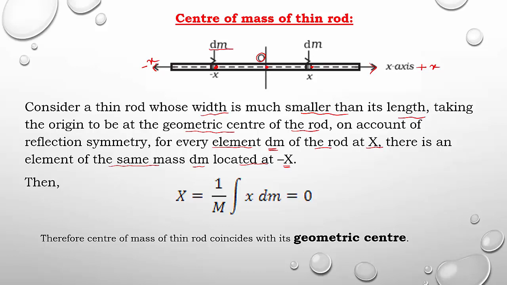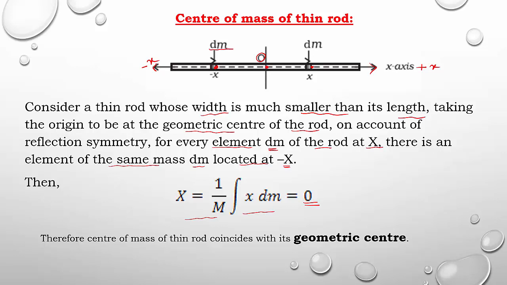That's why for every element dm of the rod at x, on account of reflection, it is also located at minus x. Right? Then we can write the expression, we already know this equation because we considered the x-axis: x equals 1 by M integration of x into dm. So this is equal to 0.